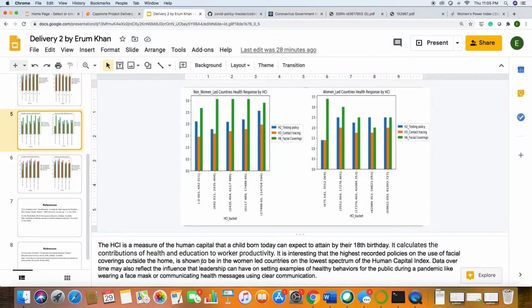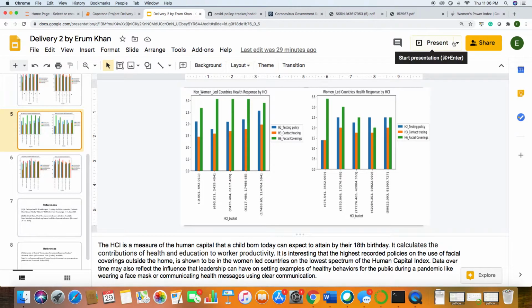This next visualization is another stratification, but this is by the Human Capital Index, and the Human Capital Index is a measure of the human capital that a child born today can expect to attain by their 18th birthday. It calculates the contributions of health and education to worker productivity.